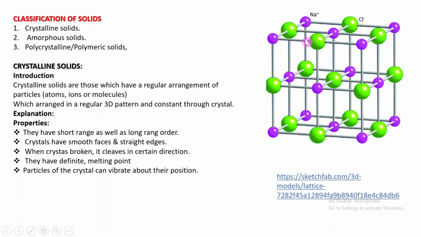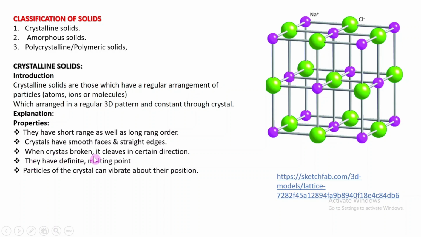This is one face of this crystal, and this is another face. On the right side we have another face, on the left side we have another face, on the back side we have another face, and on the lower and top sides we have further faces. These faces are smooth. And here these are the edges, which separate the two faces from each other, and these are straight edges. In crystalline solids, the faces are smooth and the edges are straight.